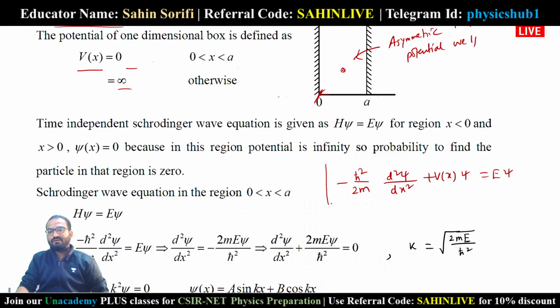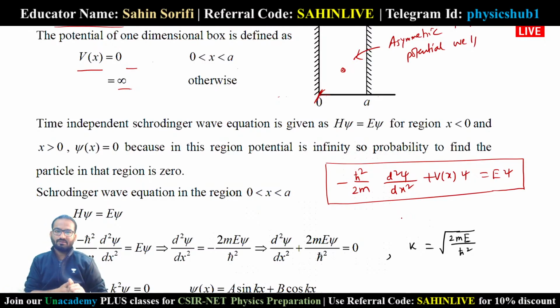Every time we have to utilize the Schrodinger equation to get the wave function, because in the last class I told you the wave function carries all types of information about a particle. So our basic target will be to find the wave function. And how can we find the wave function? We can find it by solving the Schrodinger equation.